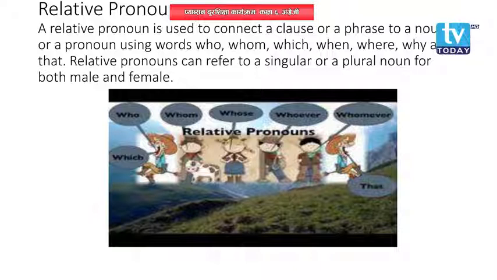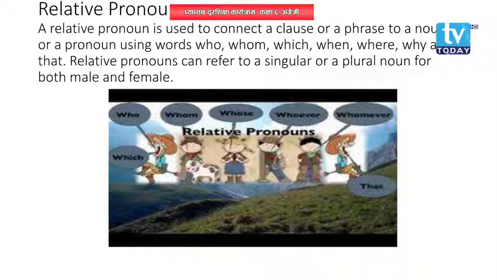A relative pronoun is used to connect a clause or a phrase to a noun or a pronoun using words who, whom, which, when, where, why and that. Relative pronouns can refer to a singular or a plural noun for both male and female. For example, who, whom, whose, whoever, whomever, which, that. These are a few examples of relative pronouns.